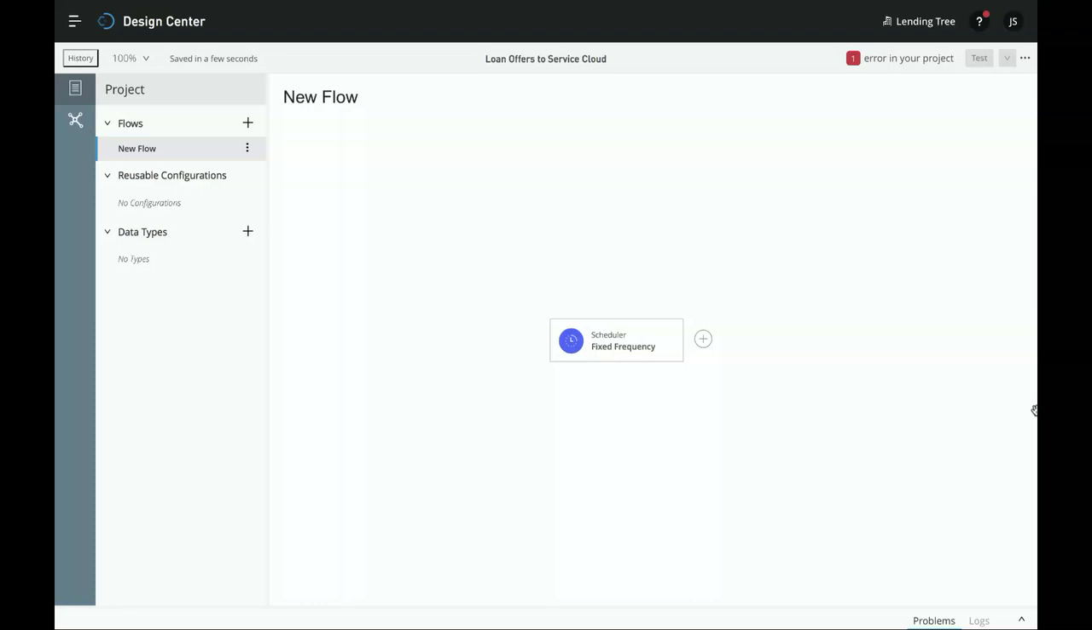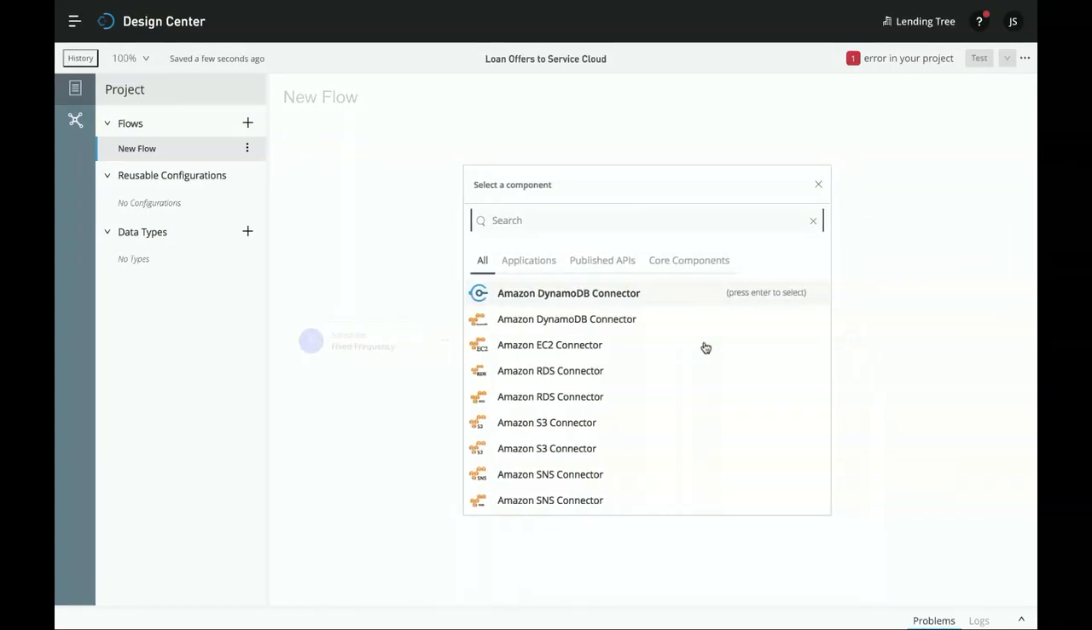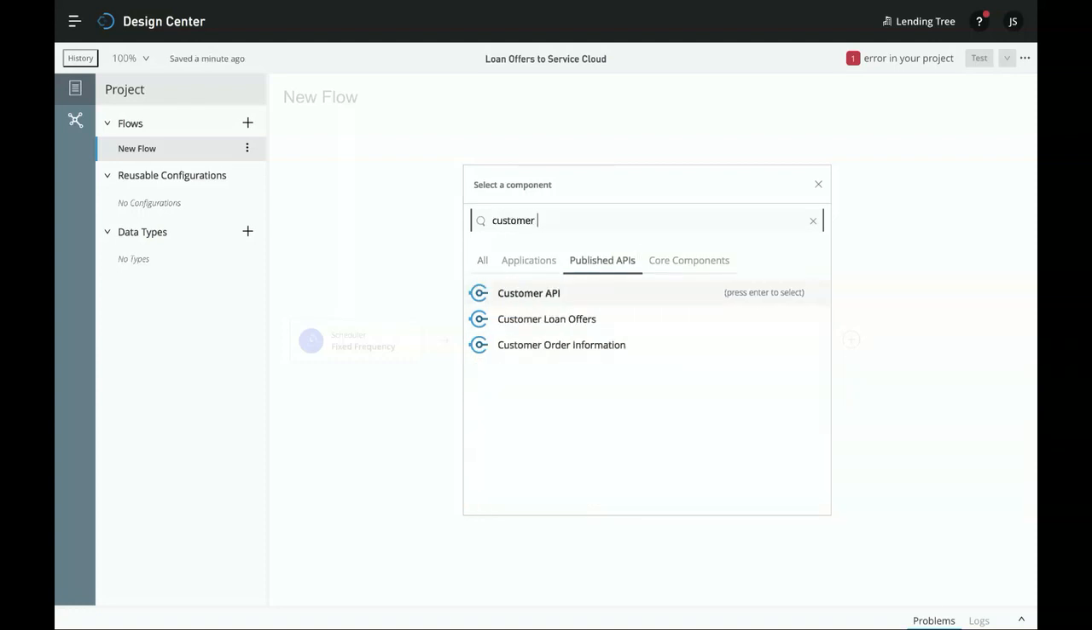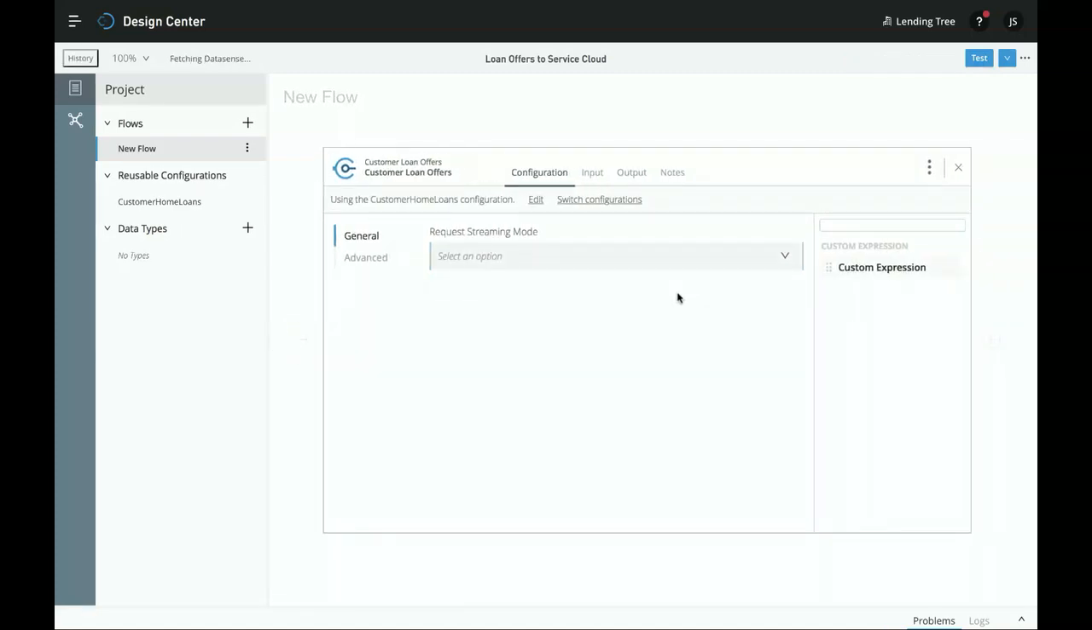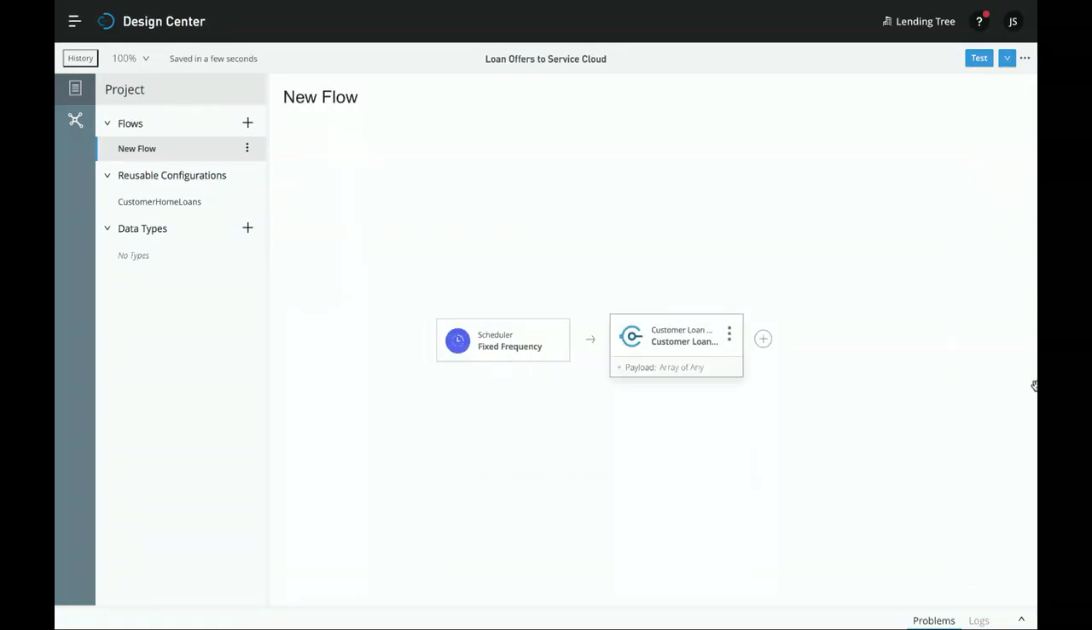So next, I want to retrieve that loan information that we defined earlier. And so I can click the plus button, and here I can see any of the APIs that exist in Exchange. So let's call that Customer Loan Offers API, and it now exists as a connector. This is an optional field, so I can just close out of this. And let's just test this flow to see what's happening so far. So I go to the upper right and click Test.